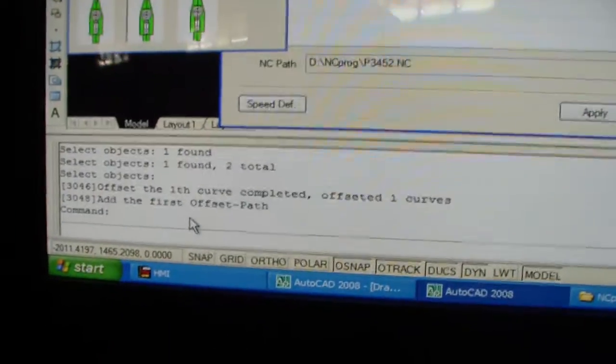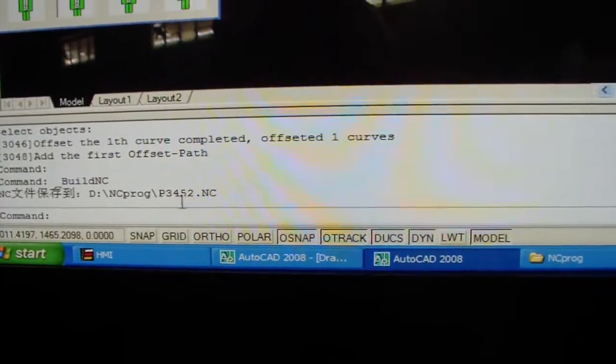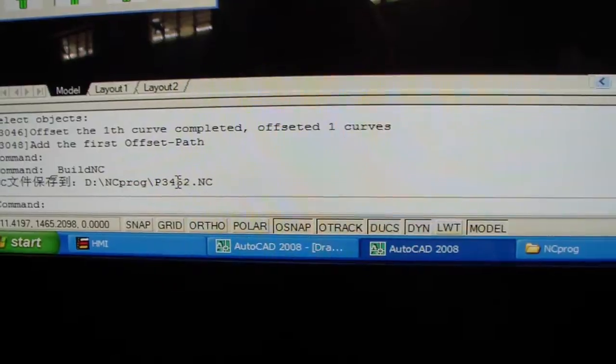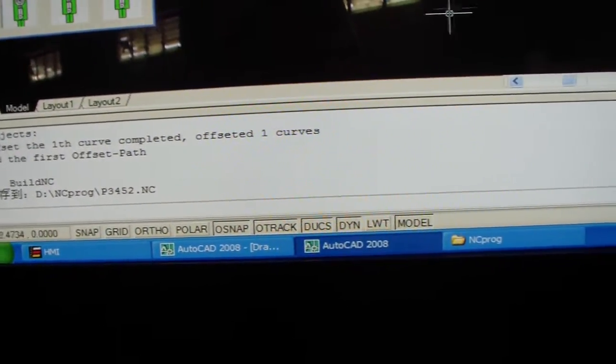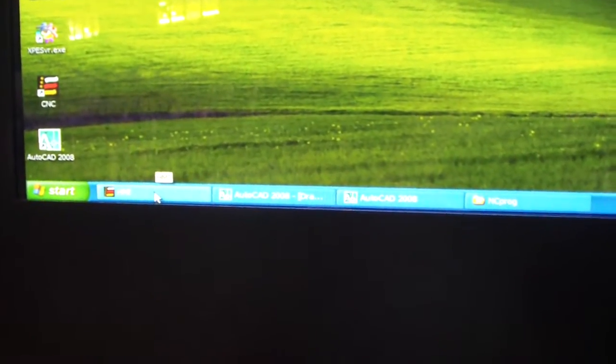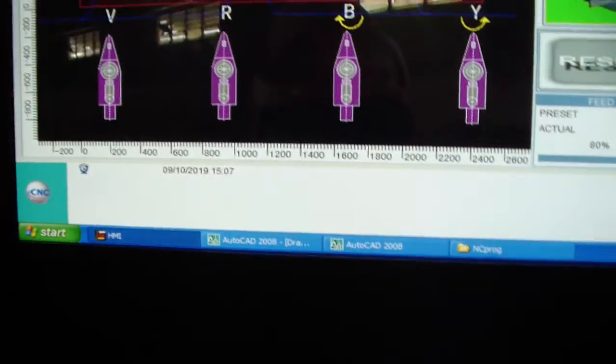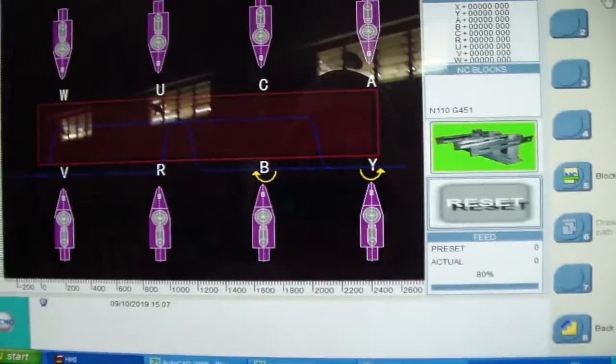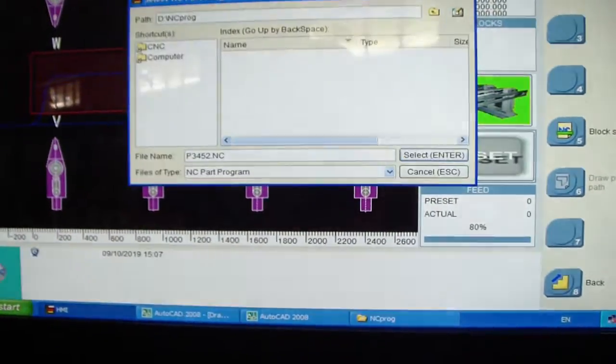Here we generate a new program. This new program is 42. Now we will use the 2 programs to do the production, using this software. I will select the new program.